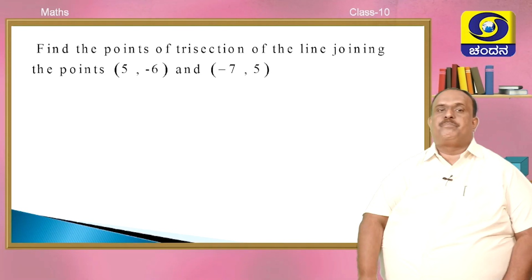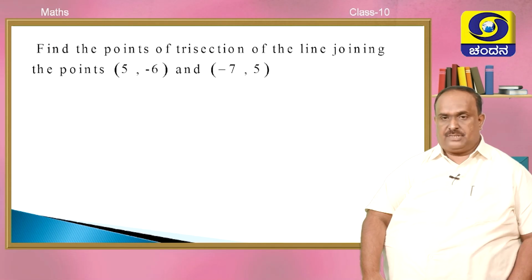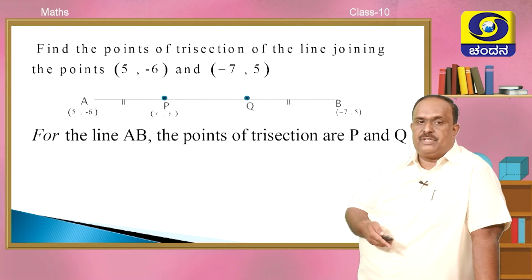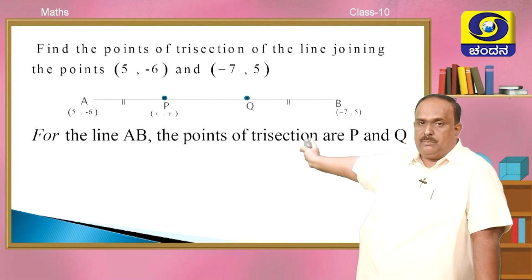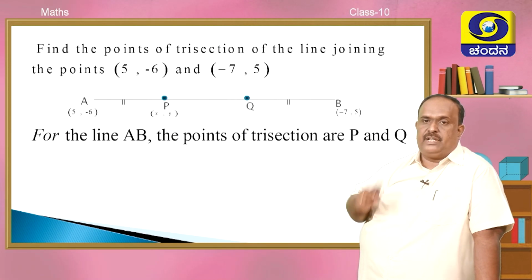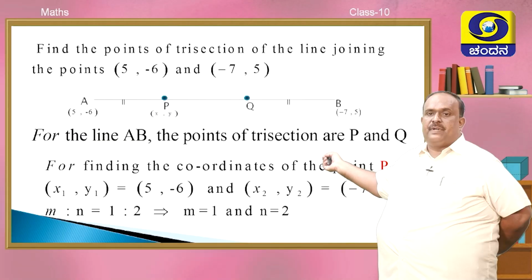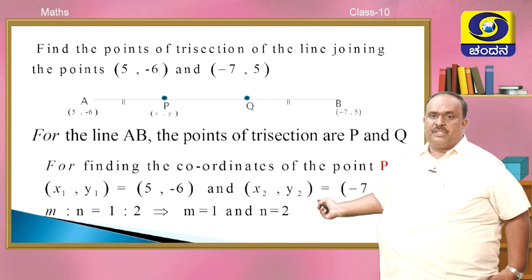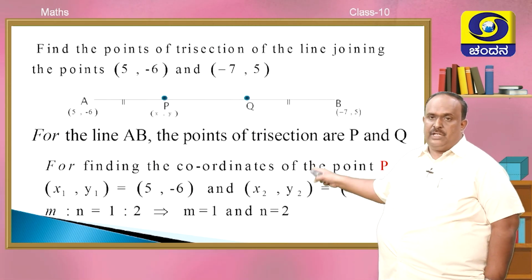First question: find the points of trisection on the line joining the points (5, -6) and (-7, 5). Data: AB, write the coordinates of A (5, -6), B (-7, 5), mark P and mark Q. Let us find P first. For finding the coordinates of point P, what is x1, y1, x2, y2? They remain the same. Ratio: m equal to 1 and n equal to 2.